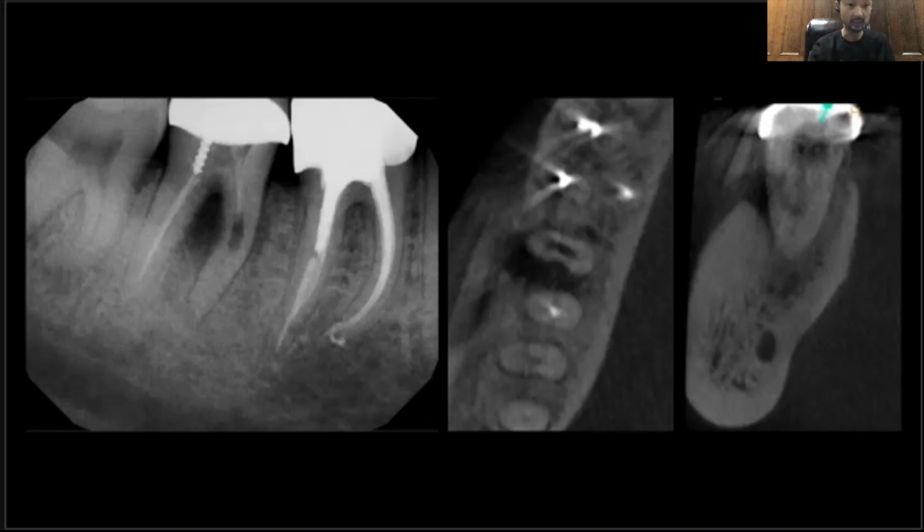But again, there was a perforation once I went inside the root canal system. So the bone resorption was caused by the bacterial infection that was initiated by the perforation. The treatment plan was perforation repair and root canal retreatment on this one.